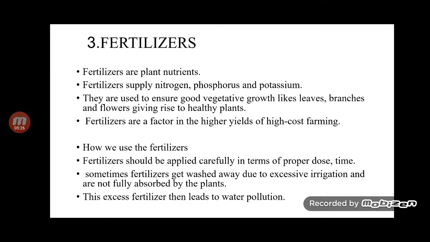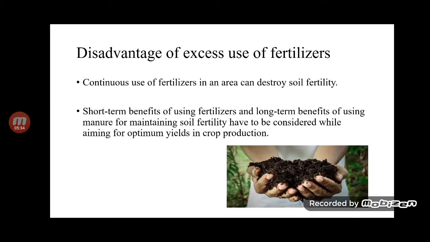Sometimes fertilizers get washed away due to excessive irrigation and are not fully absorbed by the plants, and this excessive fertilizer leads to water pollution. Then the disadvantage of excess fertilizer: continuous use of fertilizer in an area can destroy the soil fertility. Soil fertility means the soil cannot grow more crops in that area.